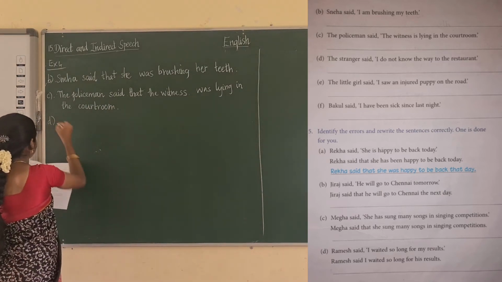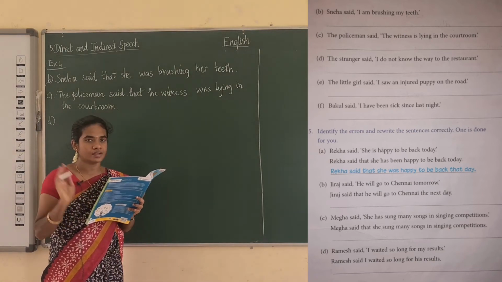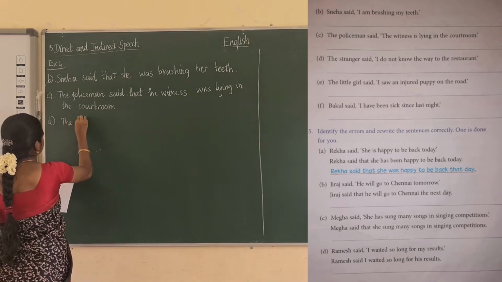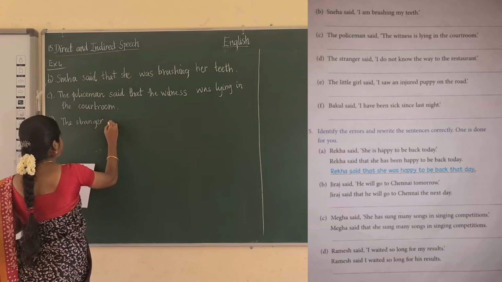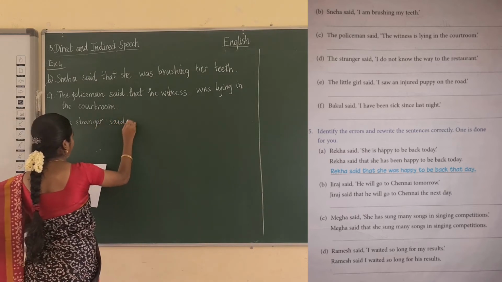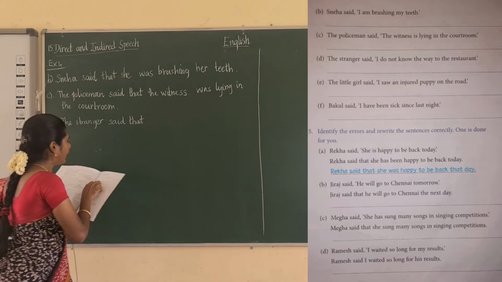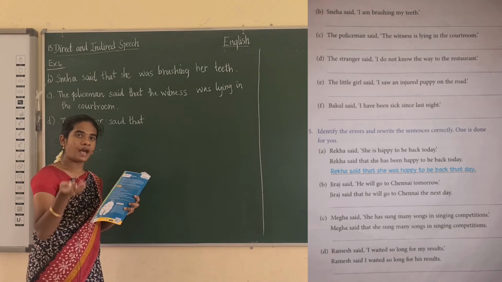D. The stranger said, I do not know the way to the restaurant. The stranger said that, instead of comma you have to put that. That I is changed into he or she.